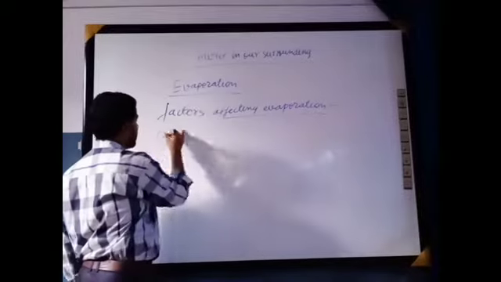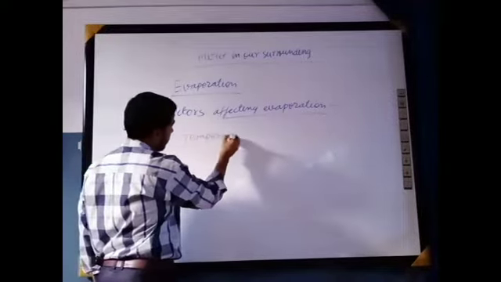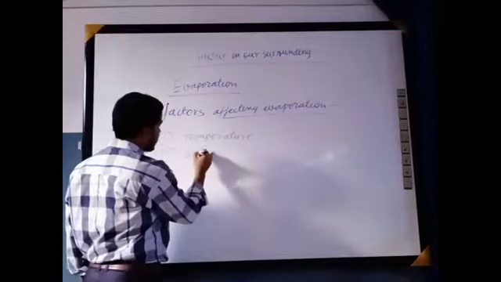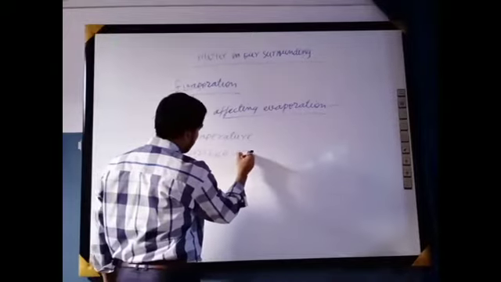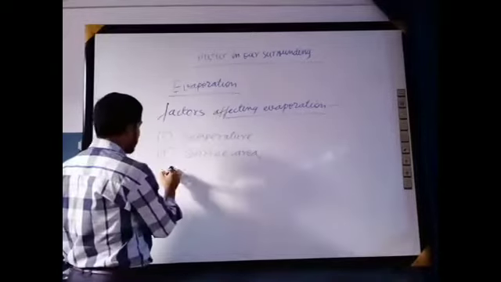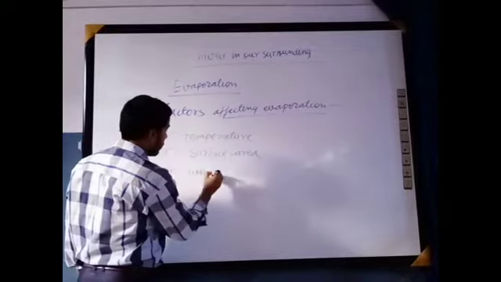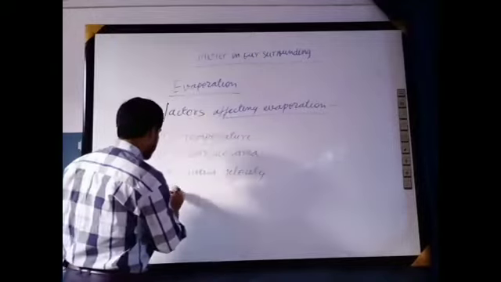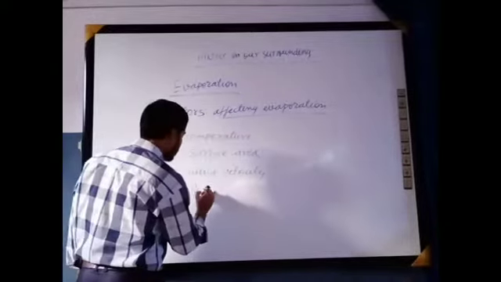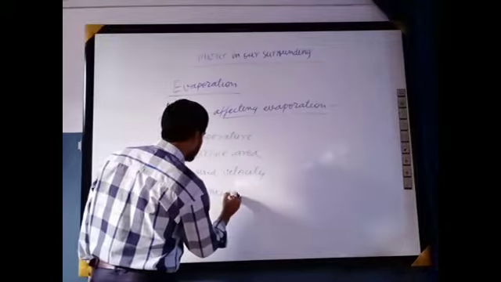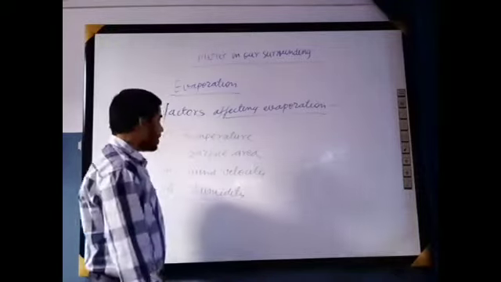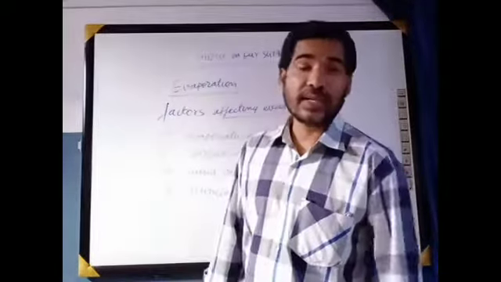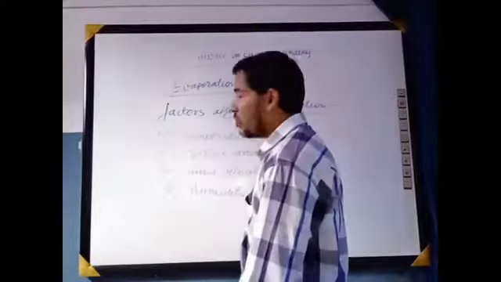First is temperature. Second is surface area, third is wind velocity, and fourth is humidity. So we are seeing here, these are the 4 factors on which the rate of evaporation depends. One by one, we will discuss them.